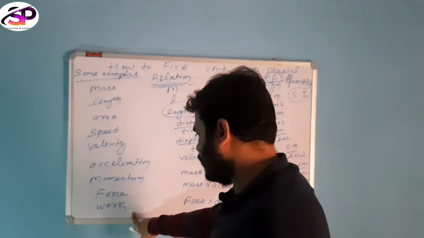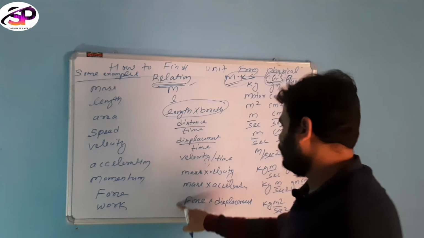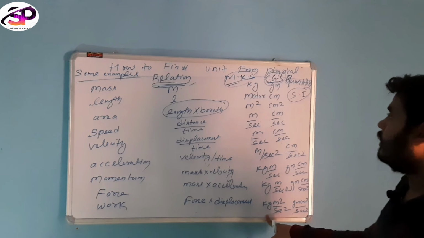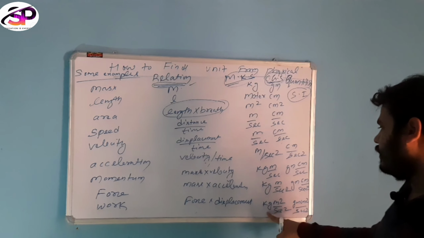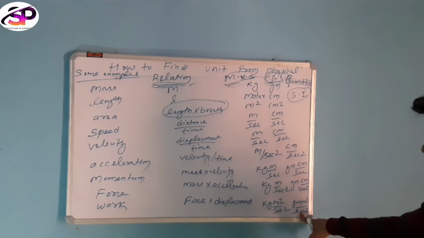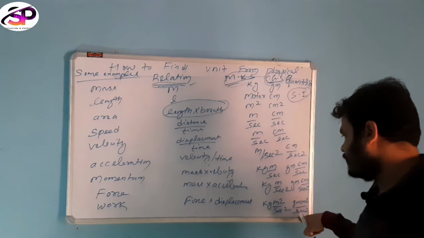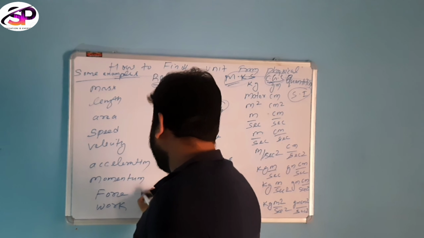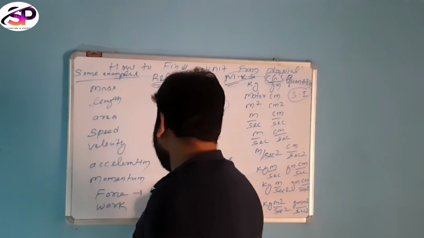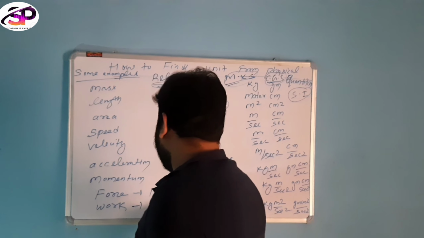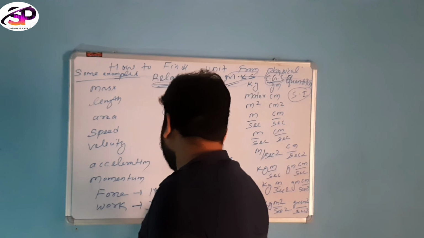Work is a derived physical quantity, its relation is force times displacement, and in MKS we can write kg meter square per second square, and in the CGS system gram centimeter square per second square, and also write its SI unit. The SI unit of force is Newton, and the SI unit for work is Joule.